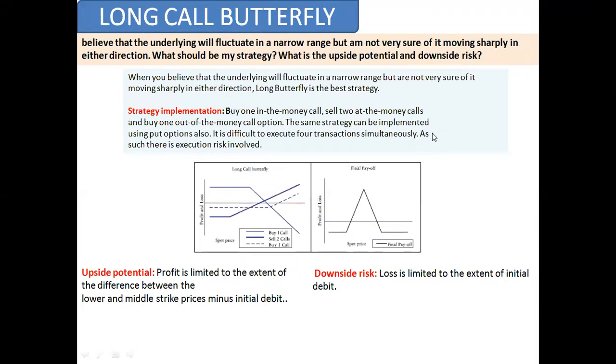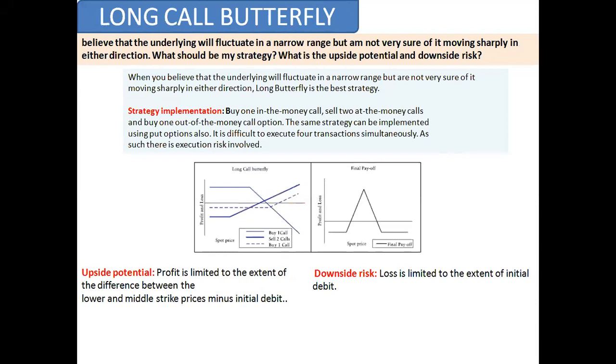Long call butterfly is a tricky thing. You believe that the underlying will fluctuate in a narrow range, but I'm not sure it's moving sharply in either direction. So you don't know where the market will go, it will move in a narrow range, and I don't know the direction. So what I will do is buy one call, sell two calls, and buy one call. That is, buy one in the money call, sell two at the money calls, and buy one out of the money call option.